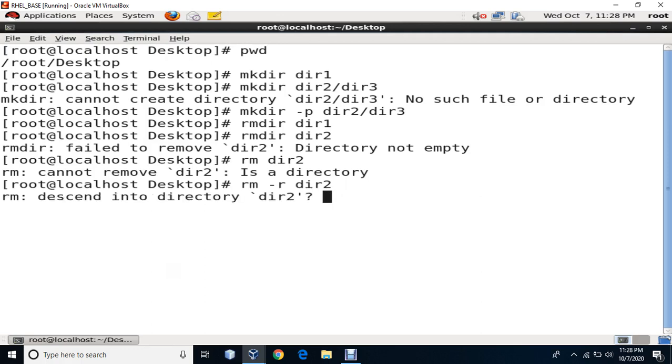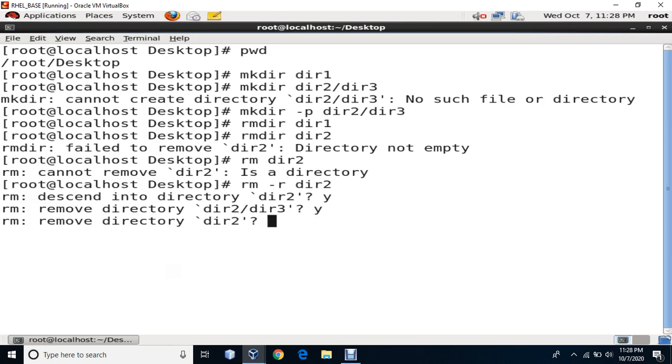Then it says that there is a descendant to the directory, that is there is directory 3 of course inside directory 2. So we have to answer yes, we want to delete. So I will type y and I will press enter. Then it says remove directory 2 or 3, then I will say again yes. Then it says directory 2, I will say yes.